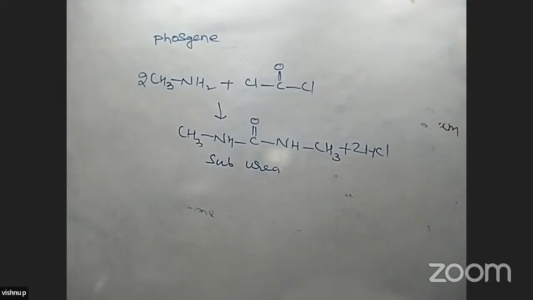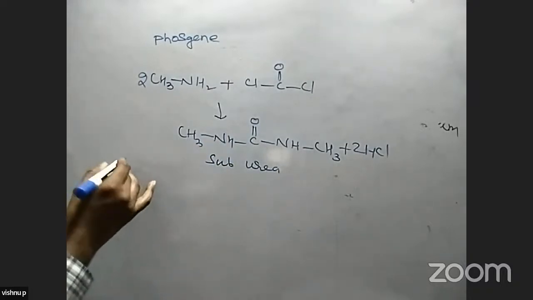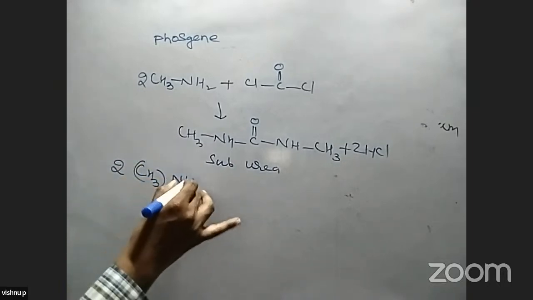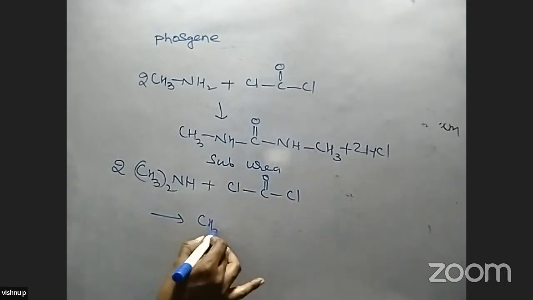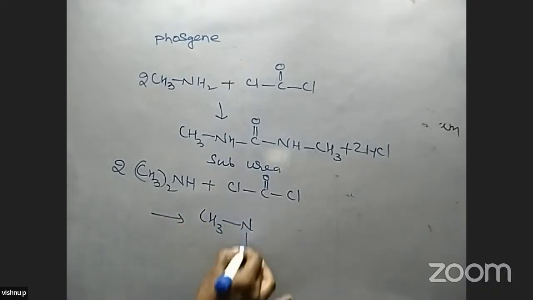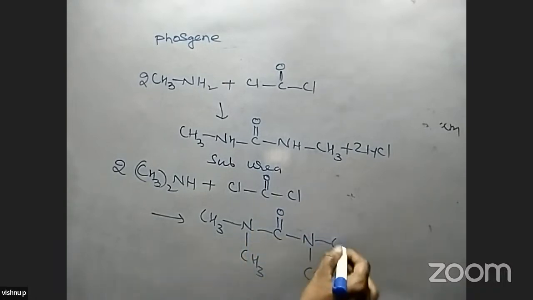If you take secondary amines, two molecules of (CH3)2NH, reacting with ClCOCl, the compound is (CH3)2NCON(CH3)2. A tetra-substituted urea is formed in this reaction.